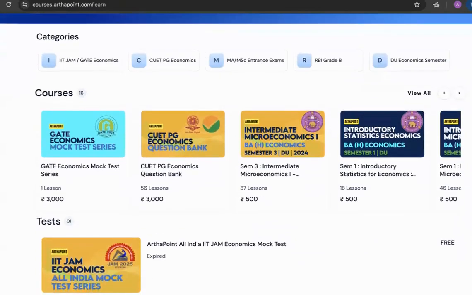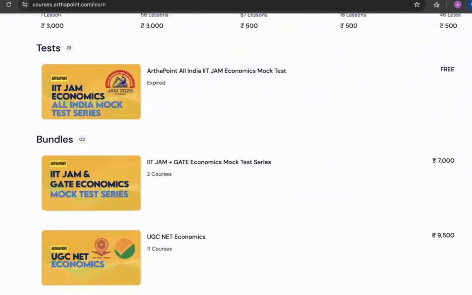But if you want a full-fledged course on IIT JAM or a full-fledged course on MA Economics entrance or a full-fledged course on Indian Economic Service, you can always contact Rohit sir and he will go ahead and talk about the different courses that we have.